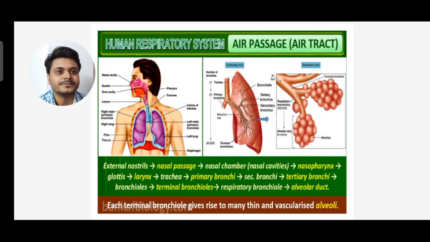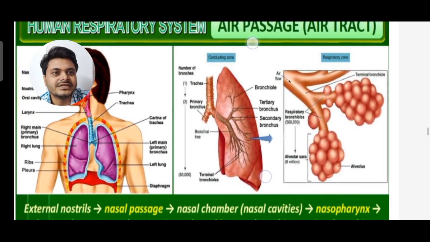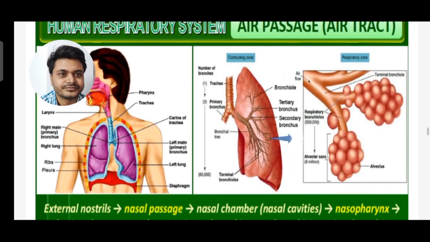You can see the diagram on the right hand side. The trachea diagrams are given, primary bronchus are given, terminal bronchus are given. Then the alveoli are also magnified. You can see on the right hand side the alveolus and alveolar sac.